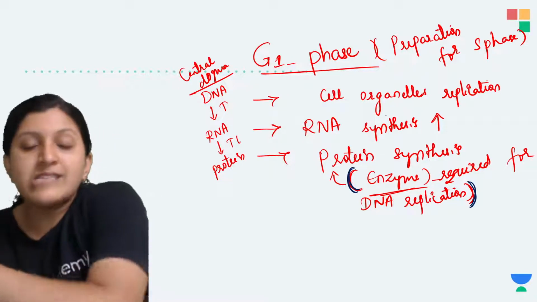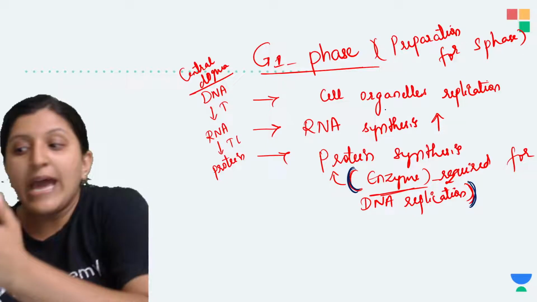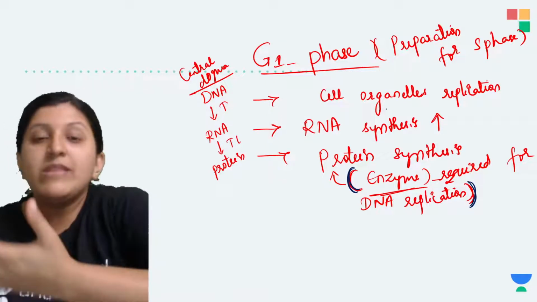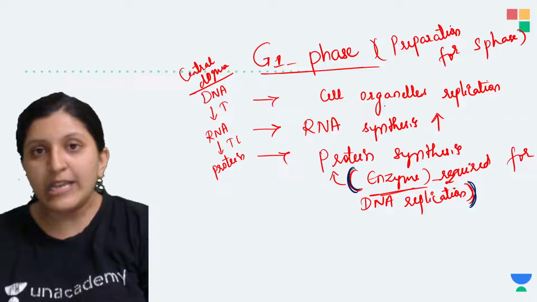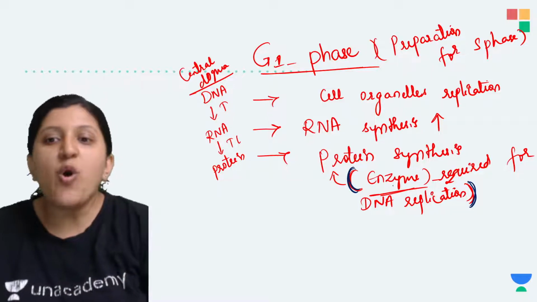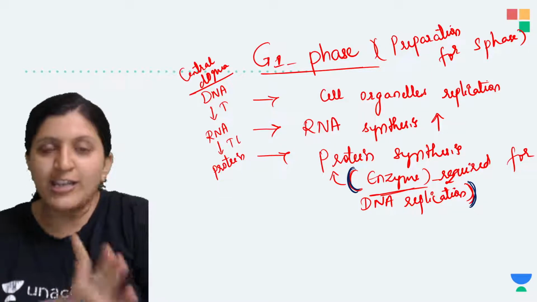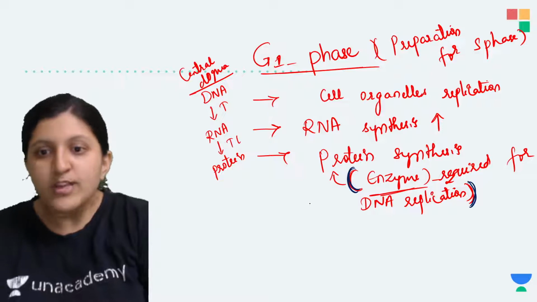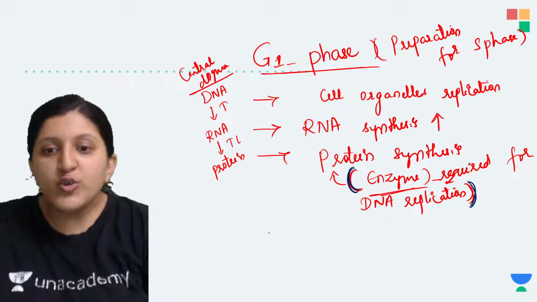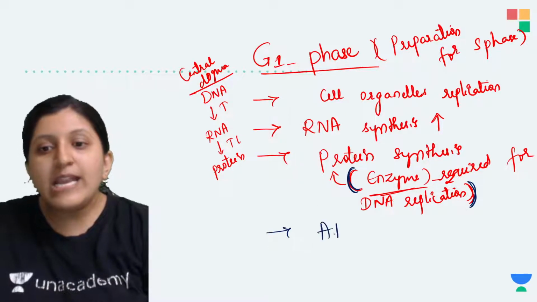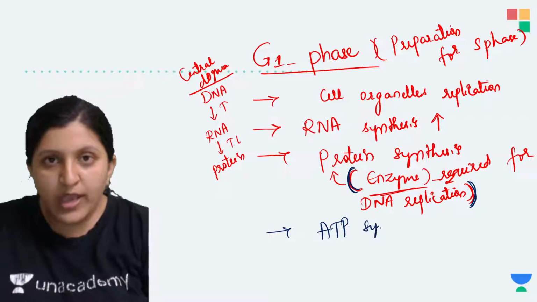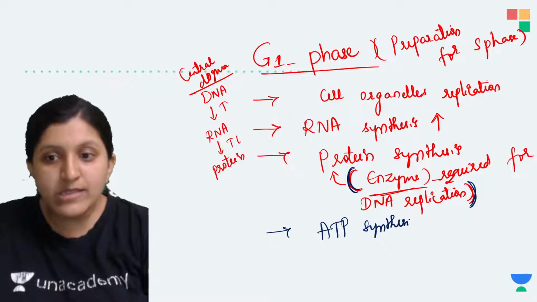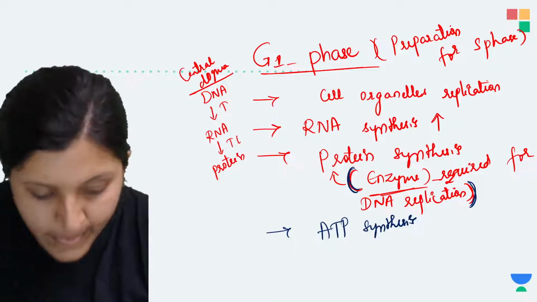So that in the S phase, what is going to happen? The easy replication of DNA is going to occur because all the enzymes, which are protein in nature, are kept ready. Along with that, you can also see there is ATP synthesis which is going to increase. So why exactly is ATP synthesis required?